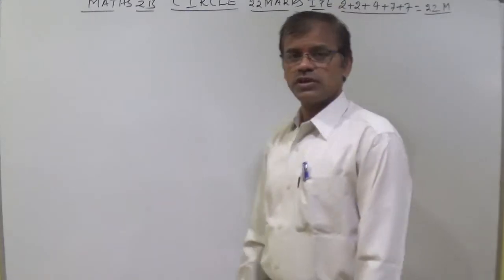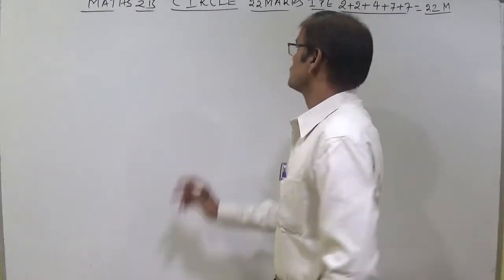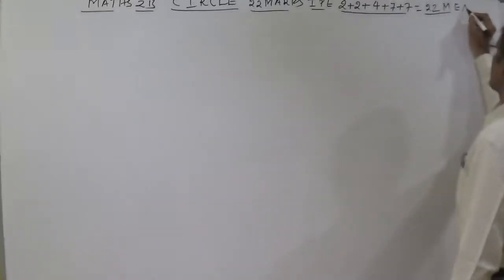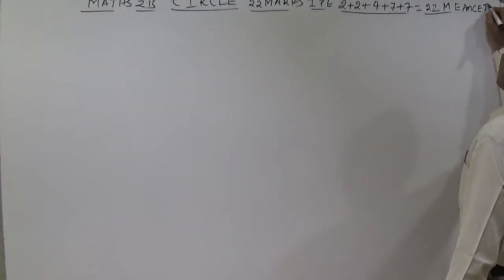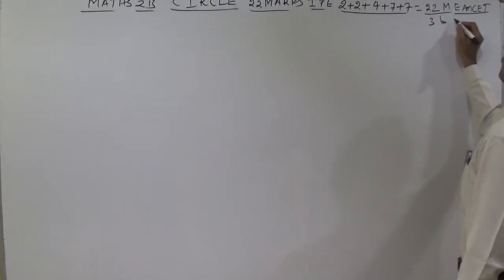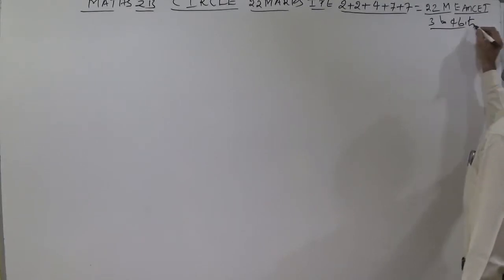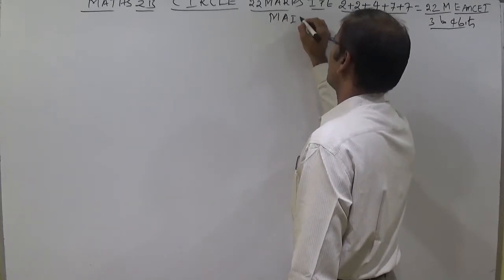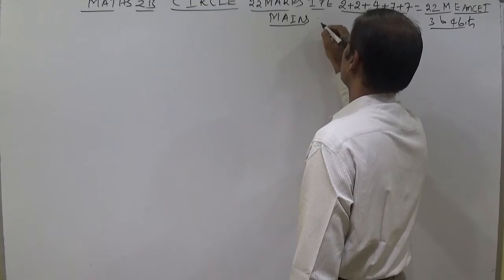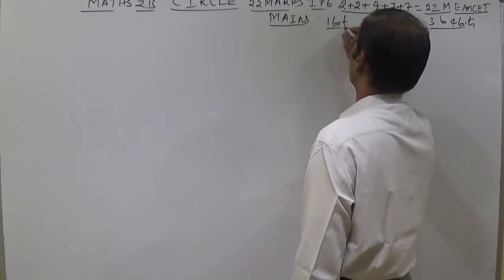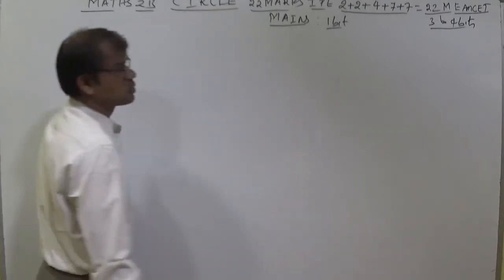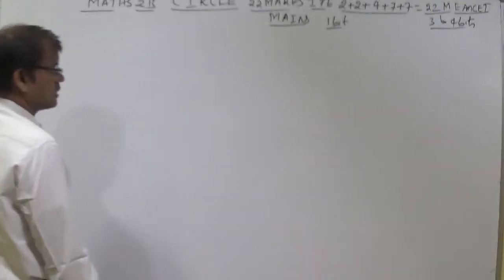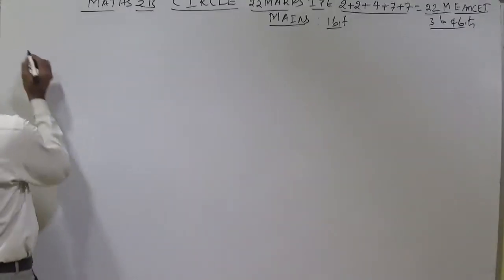The pass mark of 2B is 28 out of 75, so 22 marks are only in this chapter. In the M-set exam, there are 3 to 4 bits chances. In Mains, it is only 1 bit, compulsory, and that too depends upon multi-conceptual. So 4 marks. In Advanced also, 1 bit only. So let us discuss the definition of circle.